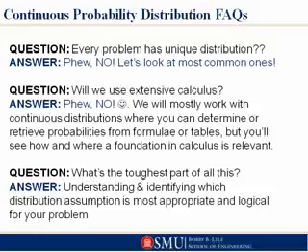Okay, so continuous random variables, frequently asked questions. Every problem has a unique distribution. What we're going to do, just like we did with the discrete, is look through the most common ones. Do we use extensive calculus in this section, or these groups of sections?